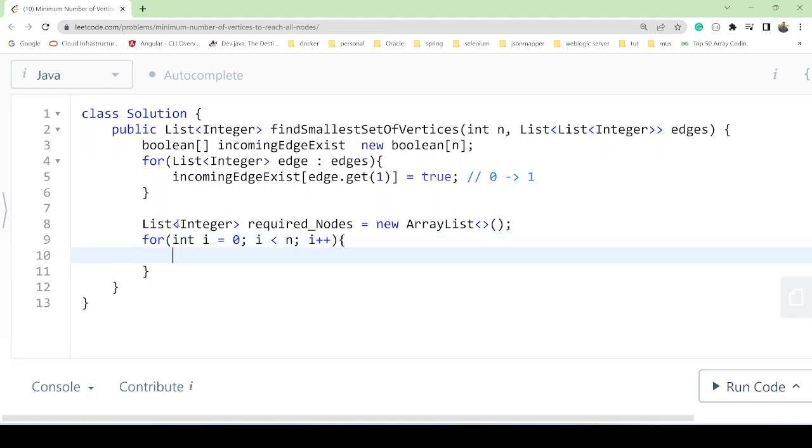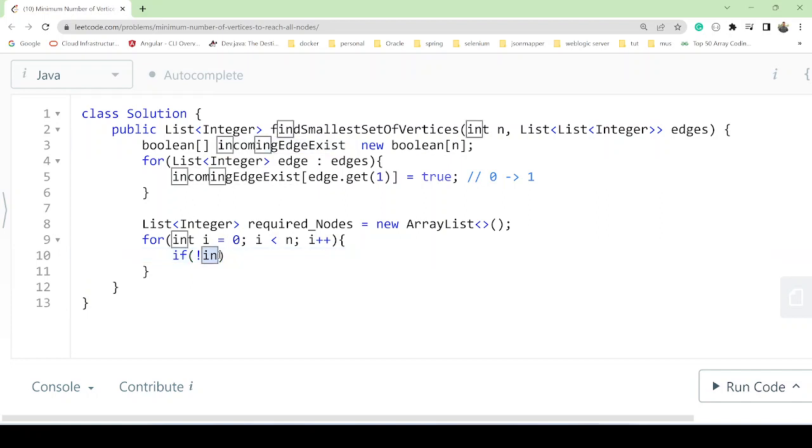So we are actually traversing the nodes, and we will store all the nodes that cannot have an incoming edge, right? So we will check that one. To check that, we will have our data, and we'll find is incoming, whether an incoming edge exists or not.